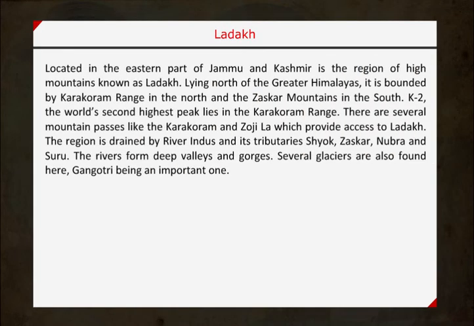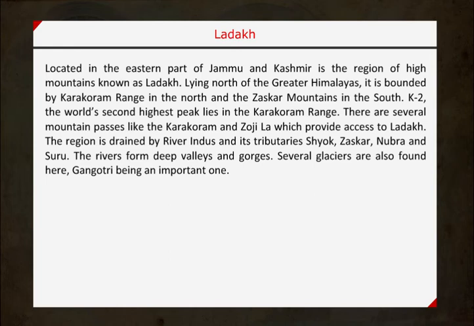Ladakh. Located in the eastern part of Jammu and Kashmir is the region of high mountains known as Ladakh. Lying north of the Greater Himalayas, it is bounded by Karakoram Range in the north and the Zanskar Mountains in the south. K2, the world's second highest peak, lies in the Karakoram Range. There are several mountain passes like the Karakoram and Zojila which provide access to Ladakh.